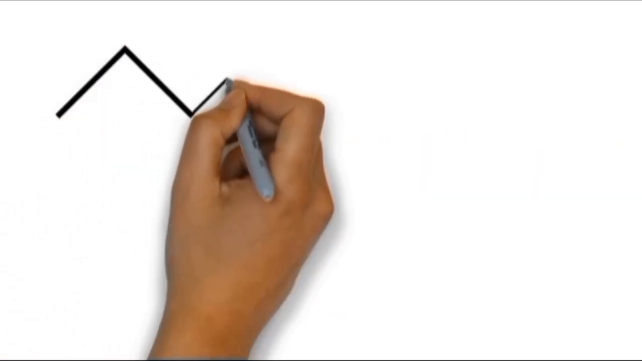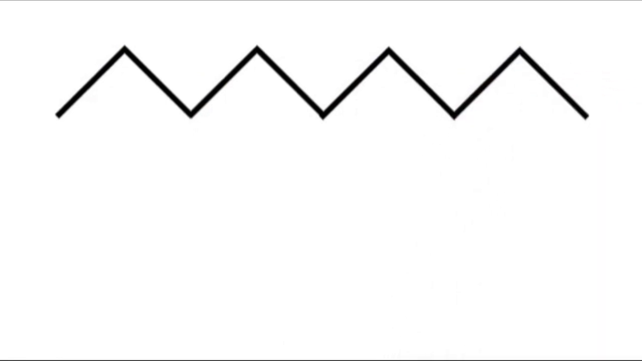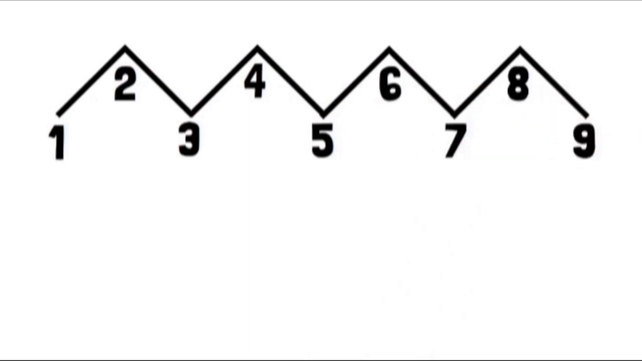How can we name this alkane? First, we need to identify the number of carbons in the parent chain. It has 9 carbon atoms, hence it is called nonane.